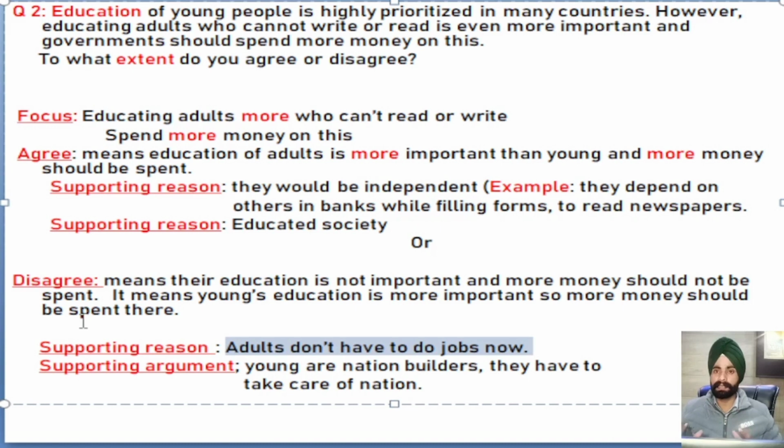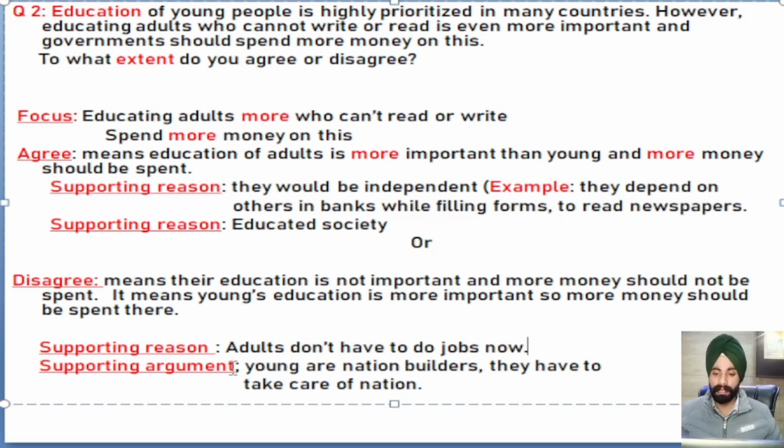So that's the reason. I feel that their education is important, but it doesn't mean that young ones' education is ignored. I just want to say their education is important. Yes, teach them, definitely make them able to read and write, but don't spend more money on their education than young ones. We need to spend more money on young ones' education. We need to spend only the required amount on adults' education. So that's the reason I'm saying that adults don't have to do any jobs, so we should not spend a huge amount of money on their education.